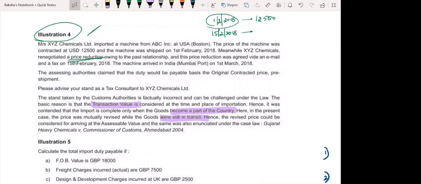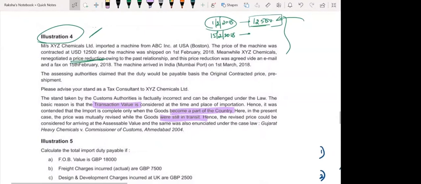Now the assessing authorities are saying, you first time you decided you will transact, your contract was for 12,500. So you pay, the assessable value for customs duty also should be 12,500. But if you remember, first and foremost we discussed that we are going to take transaction value, right?